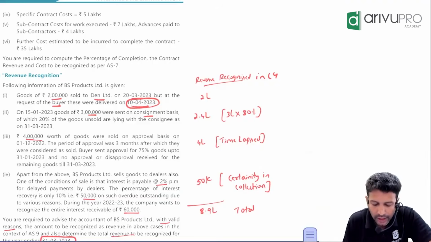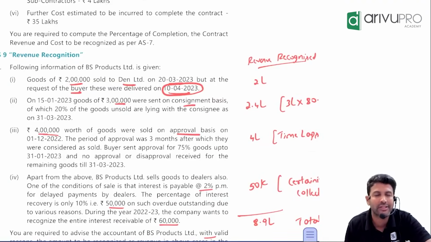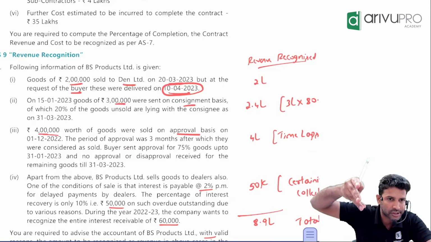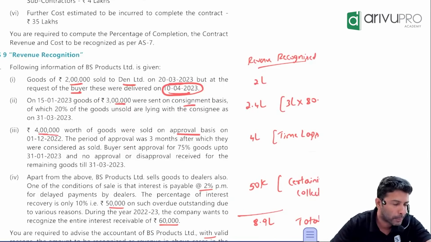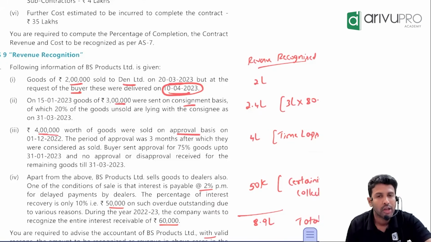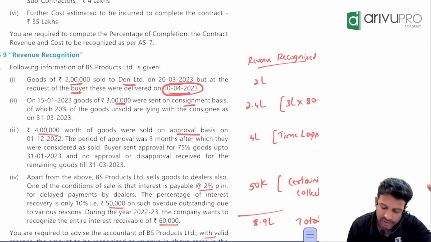Okay, 4 lakh worth of goods were sold on what basis? Approval basis. 3 conditions. What are those? Time lapse, buyer acceptance, or buyer does any action amounting to sale. Let's see what they've asked. Totally we sent on approval basis 4 lakh. Dates are important here. Which date? 1st December 2022. So first line only I got the answer. I don't even have to bother reading further.